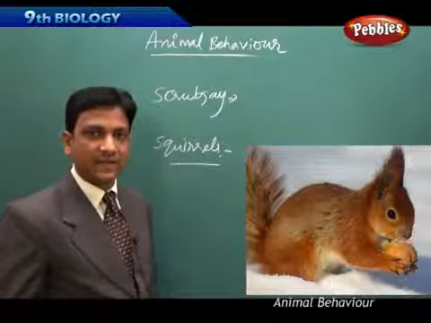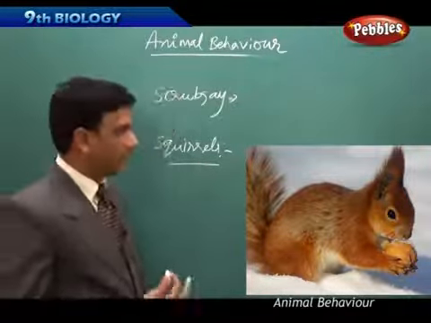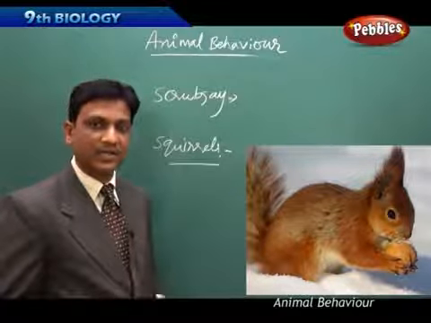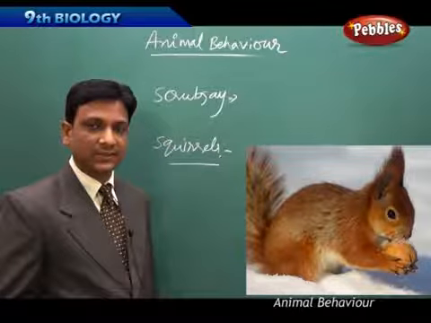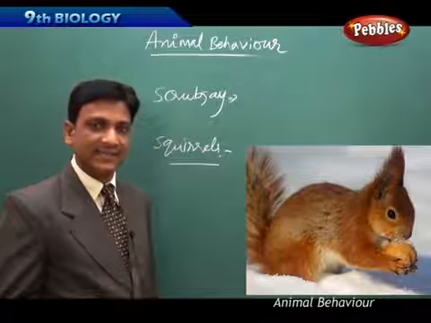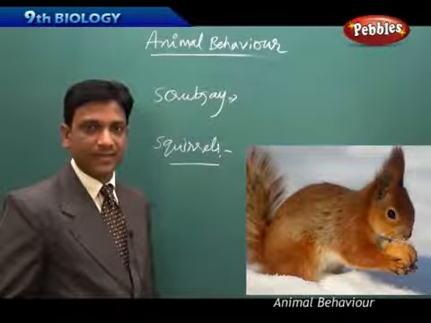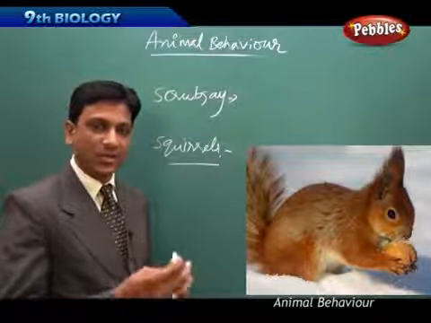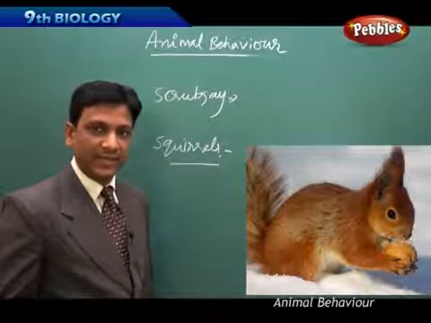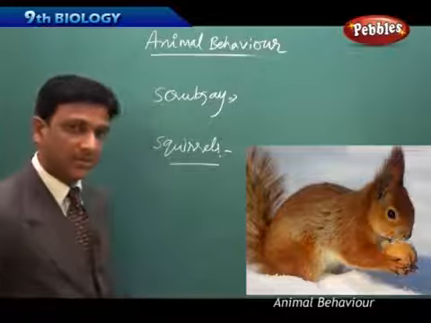So squirrels also show some kind of intellectual ability or special behavior. When they get the food, they hold it in their hands and start eating, and sometimes they hide their food. How do they hide it? They go to the soil at the bottom of the tree, dig a hole, keep the food and cover it. That is the general way they store their food.